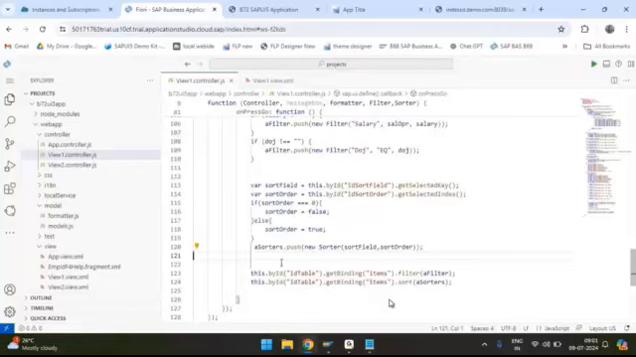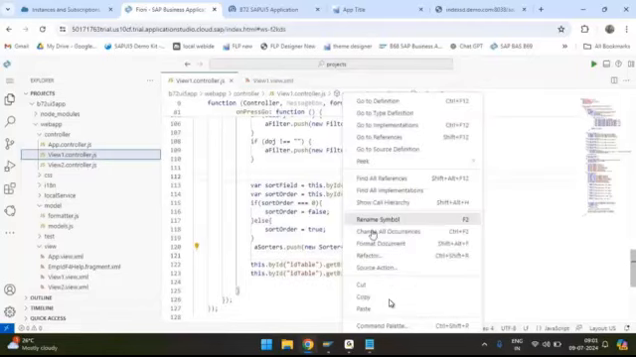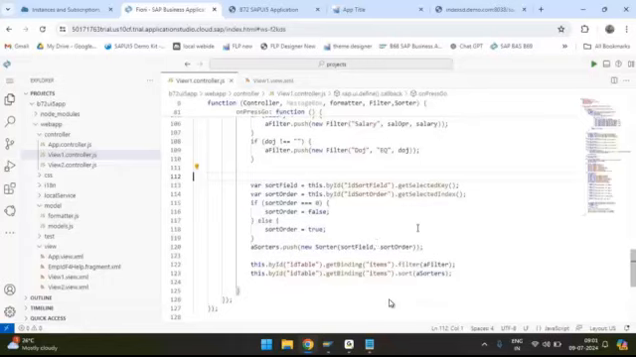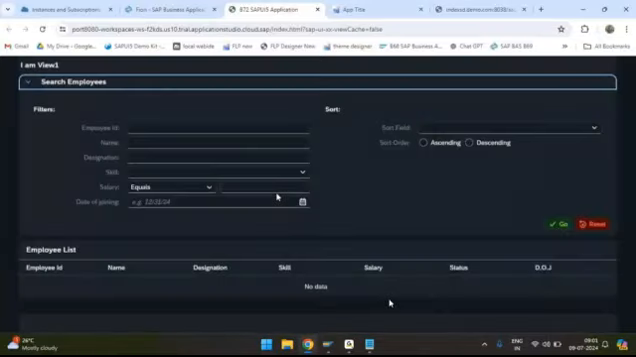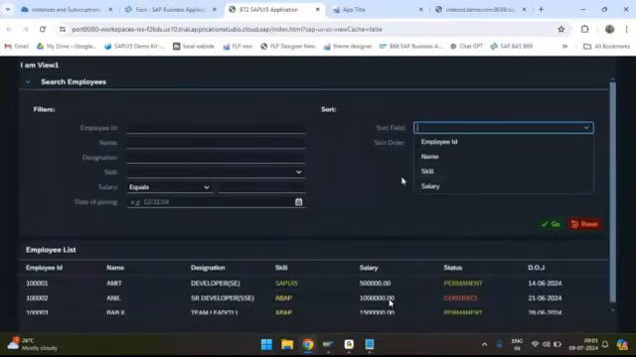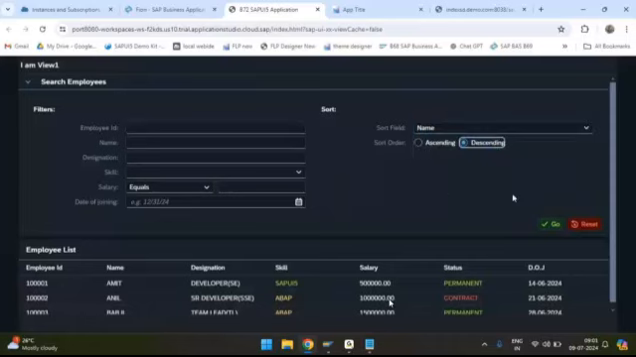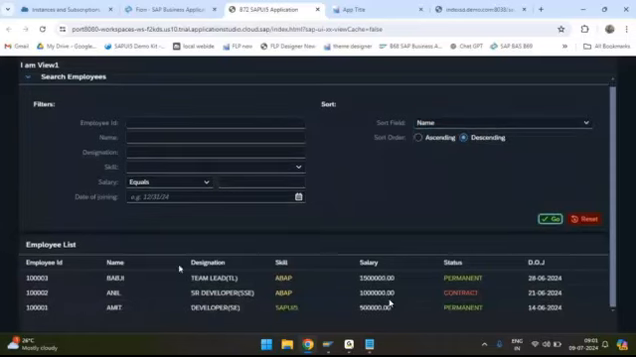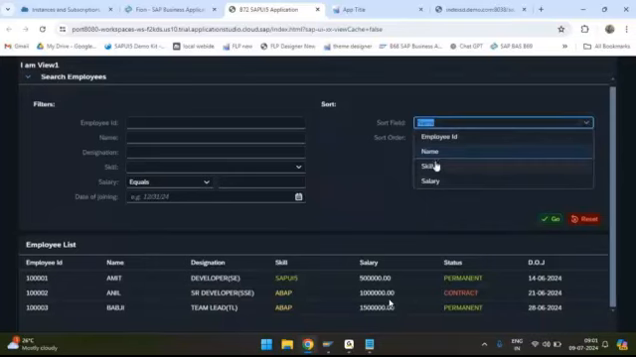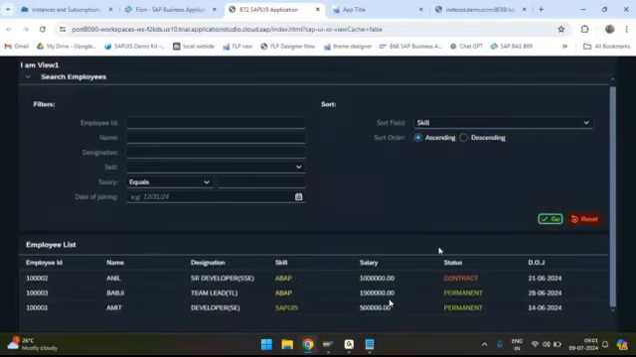Now let us see if this works or not. Format the document. Let us take, for example, the name, descending order, click go. And you can see Babji at the top. Yes, it is working. Descending order. So let us take skill, ascending order. ABAP should come at the top. Descending order, SAP UI5 should come.